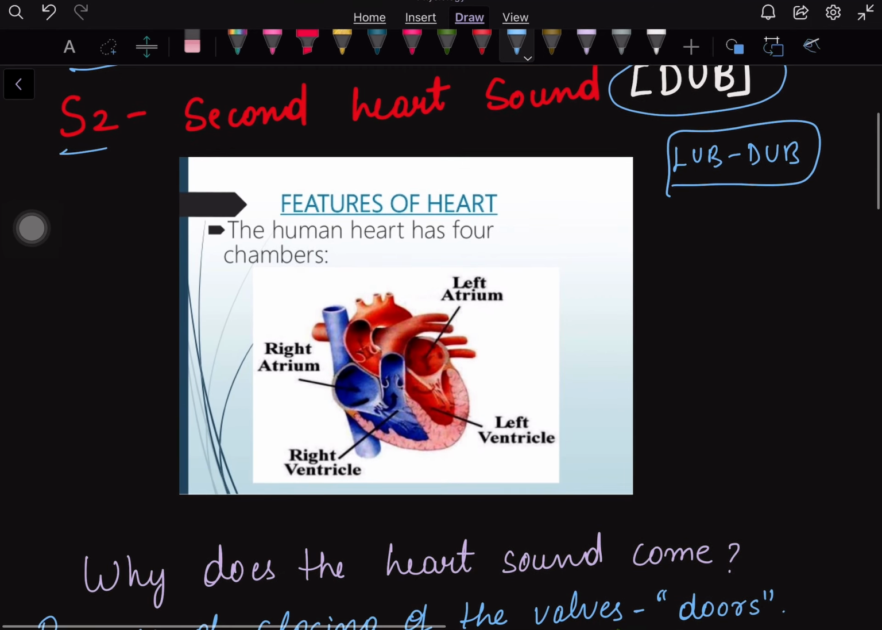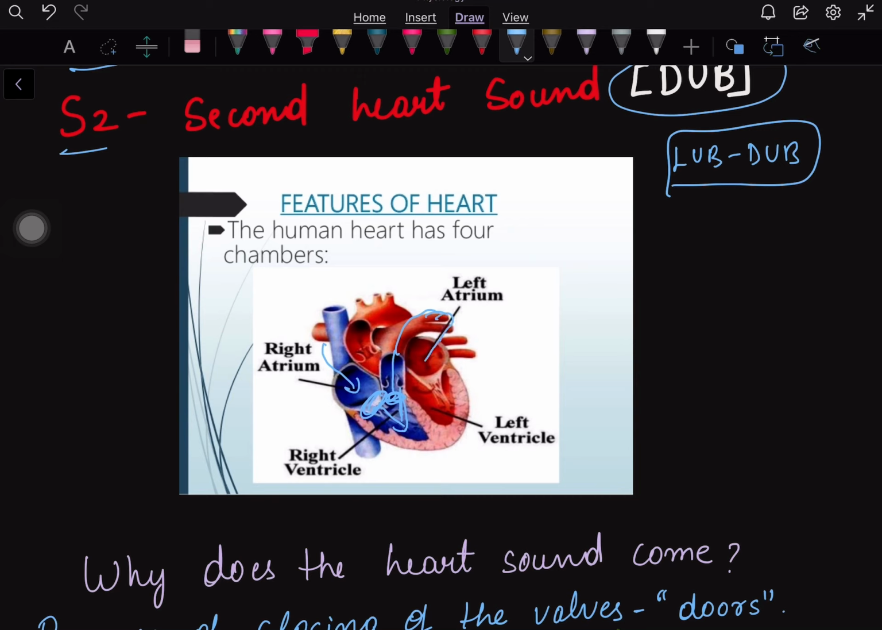Then coming to the physiology of the heart, at first the blood comes to the right atrium. Then from the right atrium, through an atrioventricular valve, it goes to the right ventricle. Then from the right ventricle it goes to the pulmonary arteries. Here also a valve is present. Then the pulmonary arteries give the blood to the lungs, then to the pulmonary veins, and then from the pulmonary veins it comes to the left atrium.